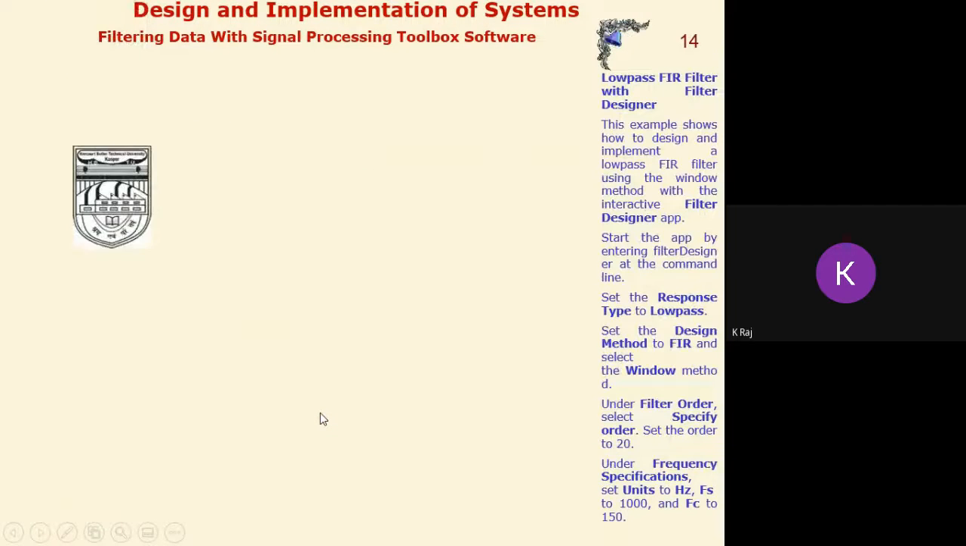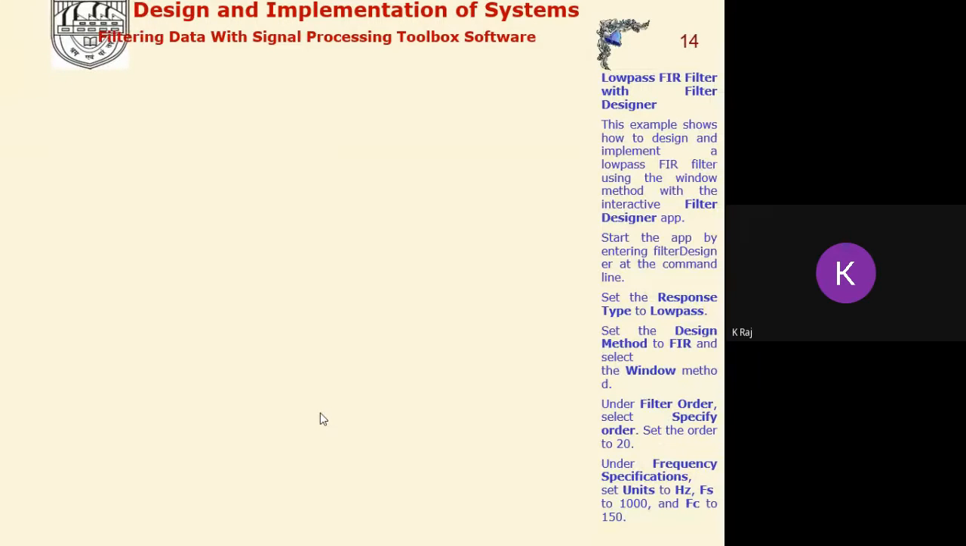Now, if we are interested in designing the low pass FIR filter with the filter designer, then this example will show how to design and implement a low pass FIR filter using the window method with the interactive filter designer app. Here we have to start the app by entering filterDesigner at the command line, and then we have to set the response type to low pass, and set the design method to FIR, and select the